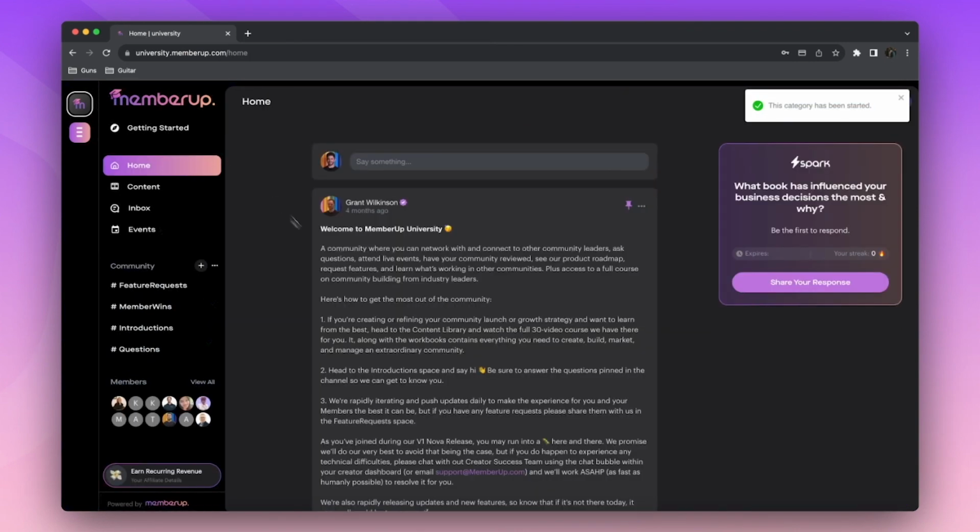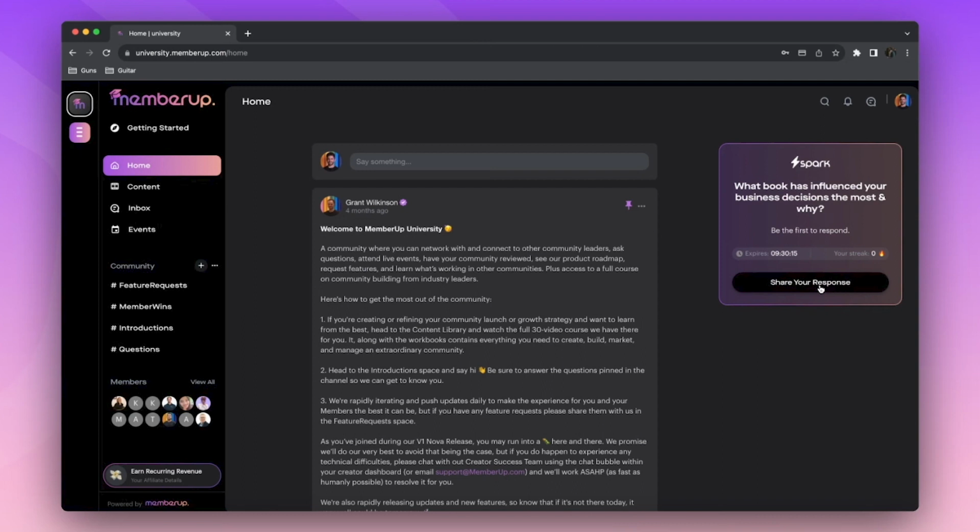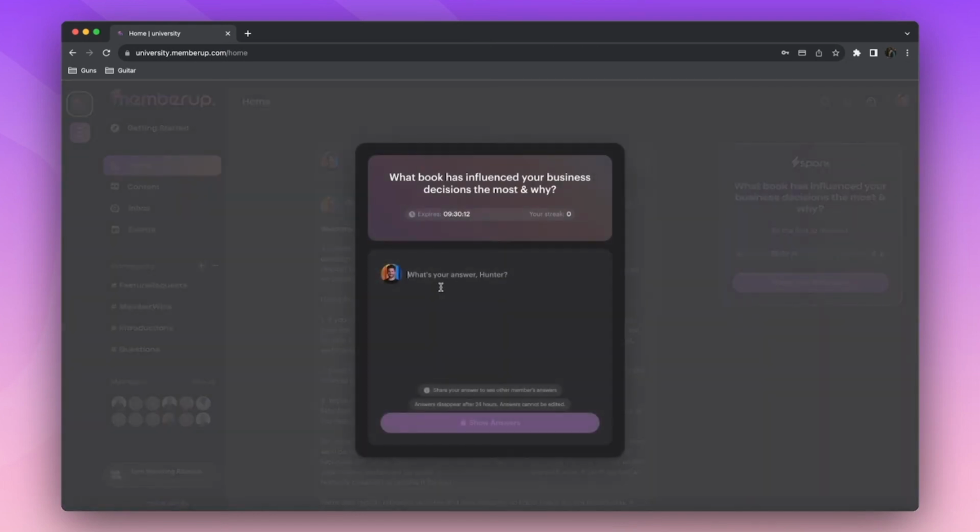I'm gonna come back to my home feed. And now what Spark does is that every single day, it's going to bring in a new question for your members to answer. So I'm gonna go over here, press share your response. Then I can actually answer this question, or my members can. And in order to see the answer, the members actually have to answer it themselves. So it's an amazing tool to create engagement and to create conversation amongst your members.